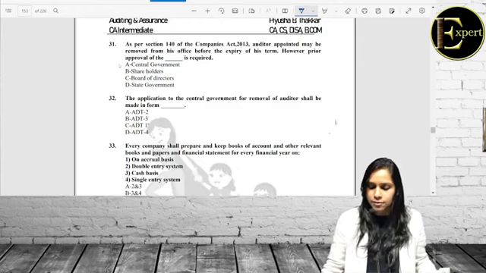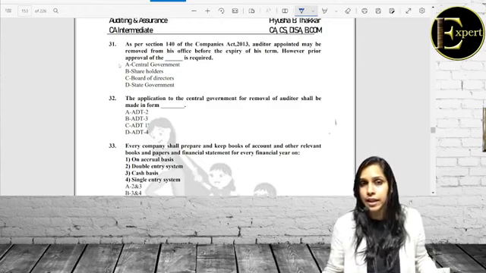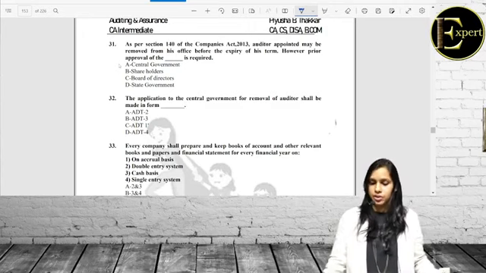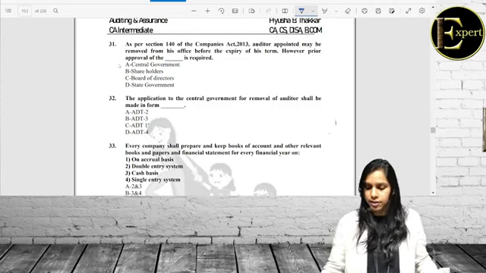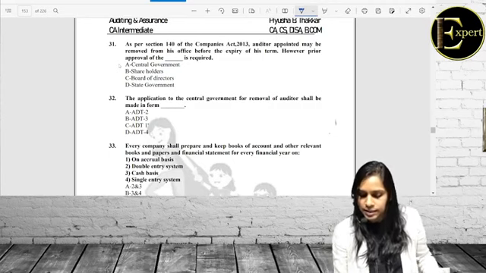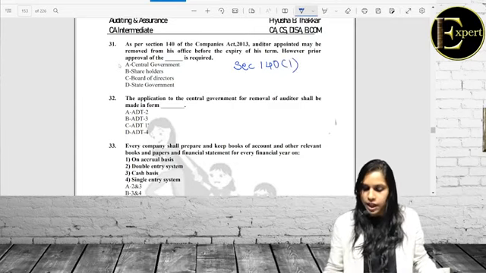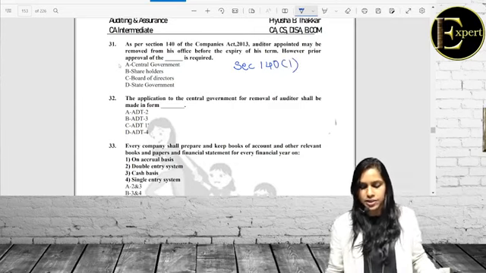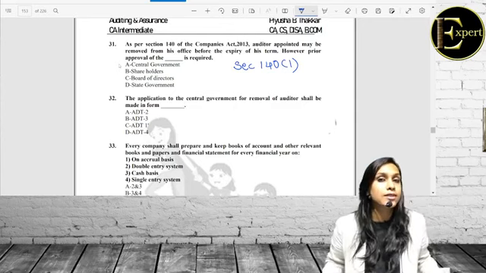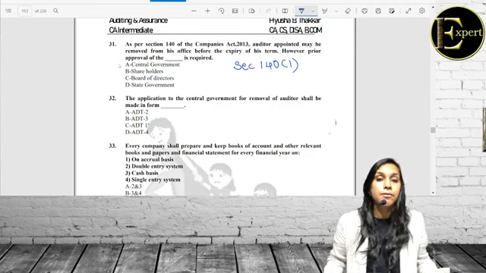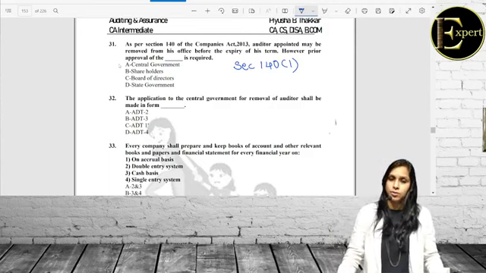As per section 140 of the Companies Act 2013. Here again we are speaking about the removal of auditor. Auditor appointed may be removed before the expiry of his term. We are specifically speaking of section 140 subsection 1. However, prior approval of dash is required. Under section 141, we have seen that if auditor has to be removed from his office before the expiry of his term, in that case, central government prior approval is required.